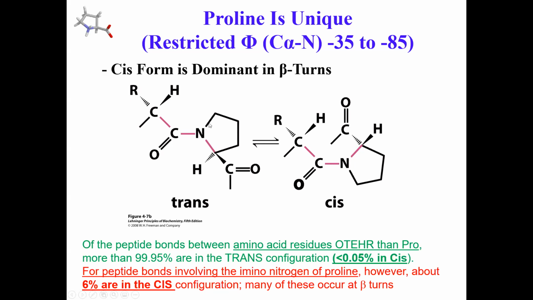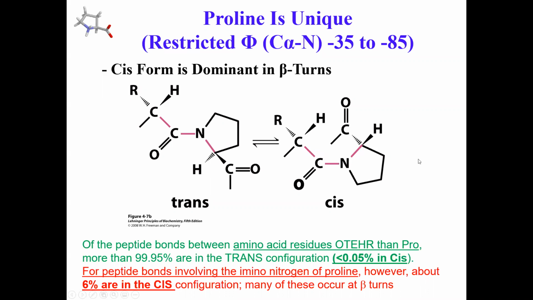If you look at this slide and imagine that you are making a peptide, which is coming from, let's say, the top left corner here, and you want to make a turn, it will make more sense to have this proline in the cis form. When you have the proline in the cis form, you are already engineering in suitable constraints so you can create a turn more easily, right?